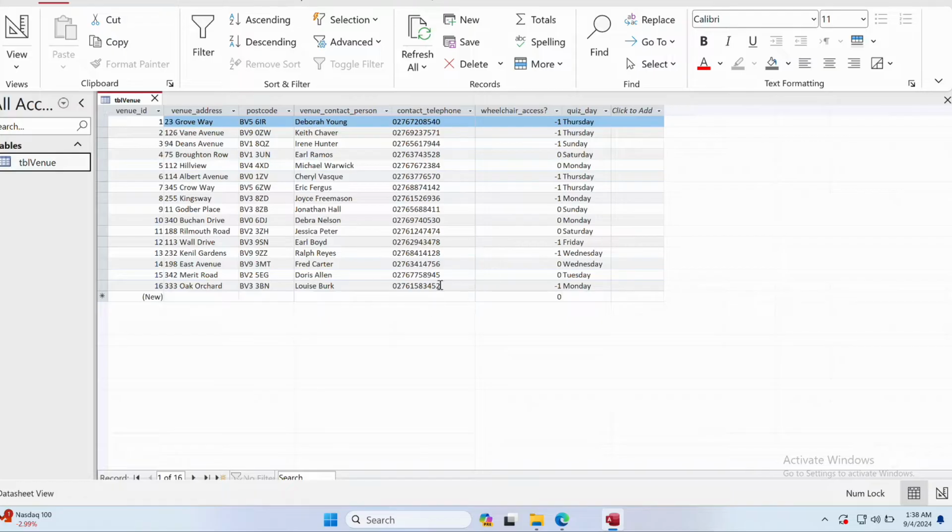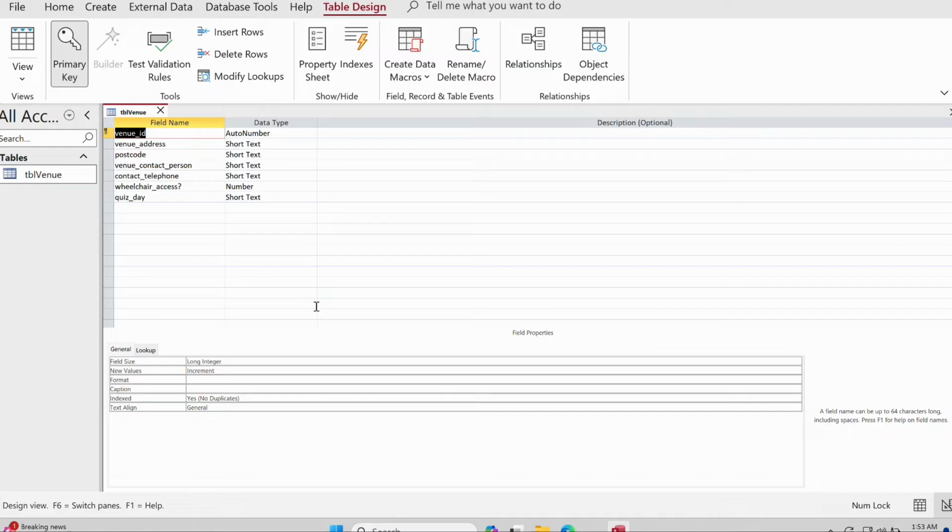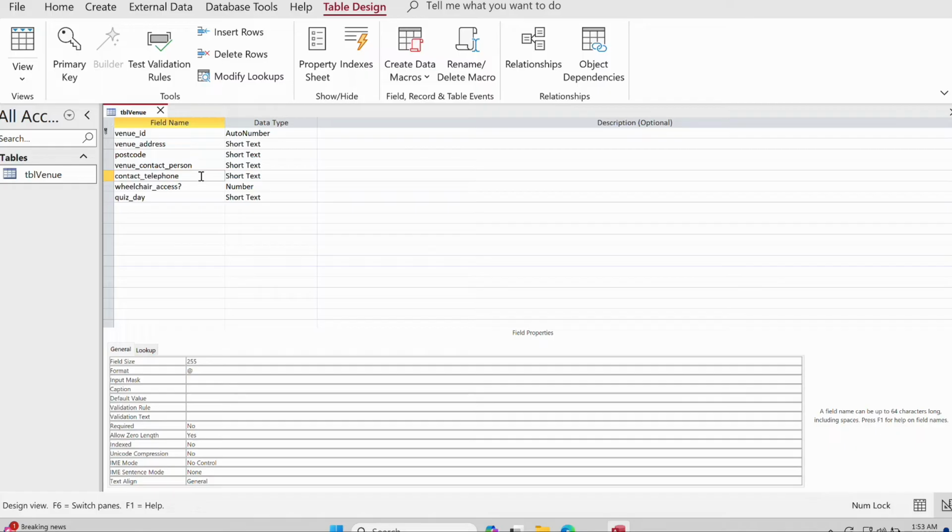So we have to create the format so that the user can input any type of word, but it can't be more than 11. If we want to go to the editing view, we have to right click here. We will work on the contact telephone field, so first of all we will click here, and then from here we will add the input for the correct format.